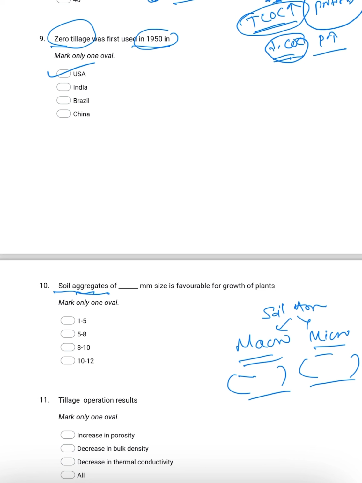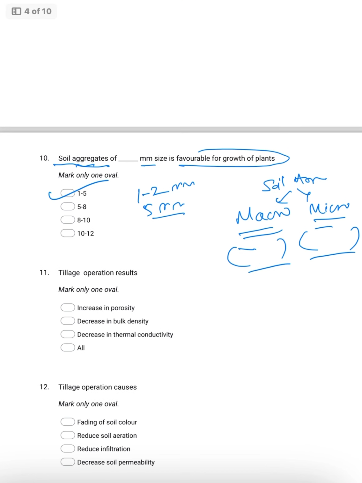Okay, so which soil aggregate size in millimeters is favorable for crop growth of the plant? Recently we have studied 1 to 2 millimeter for rainfed conditions and 5 millimeter for irrigated agriculture. So majorly the answer will be 1 to 5 millimeter size. The 11th question, tillage operation results. As you know, tillage means loosening the soil.